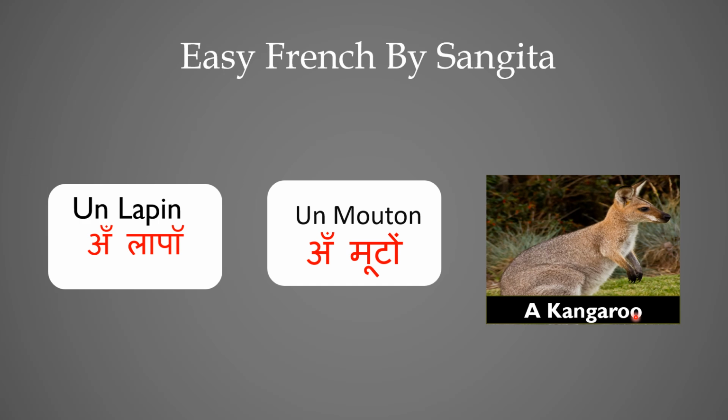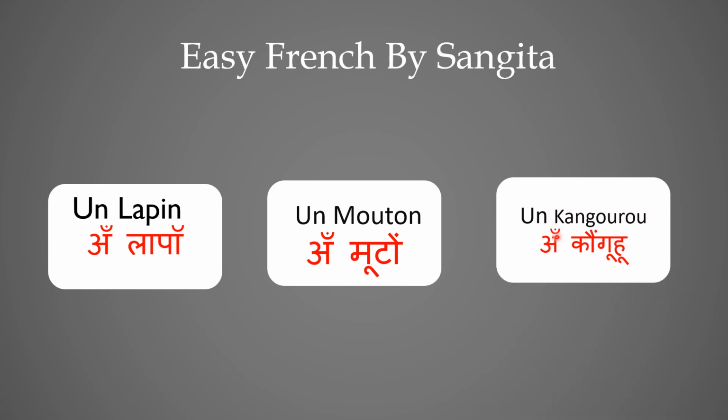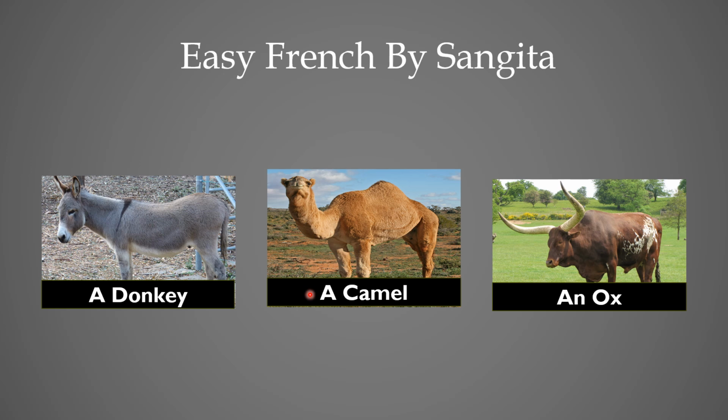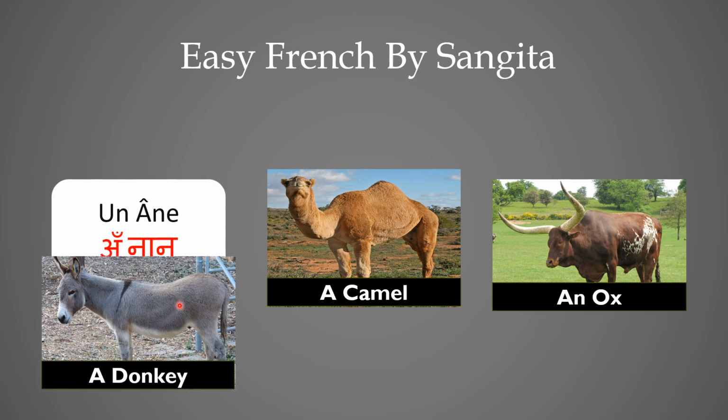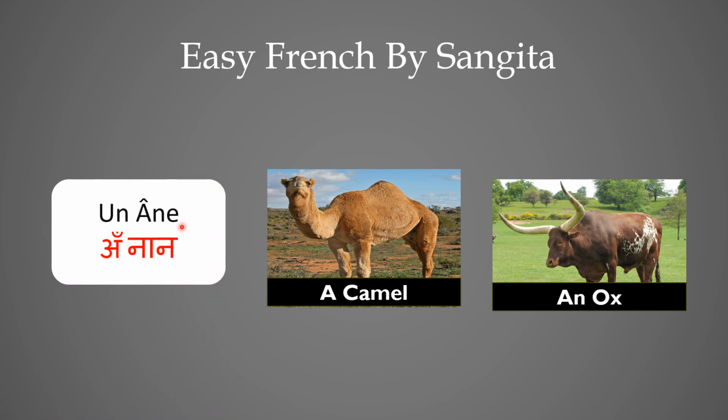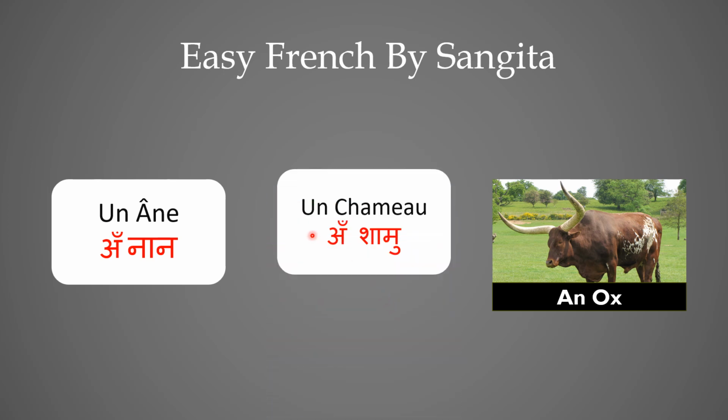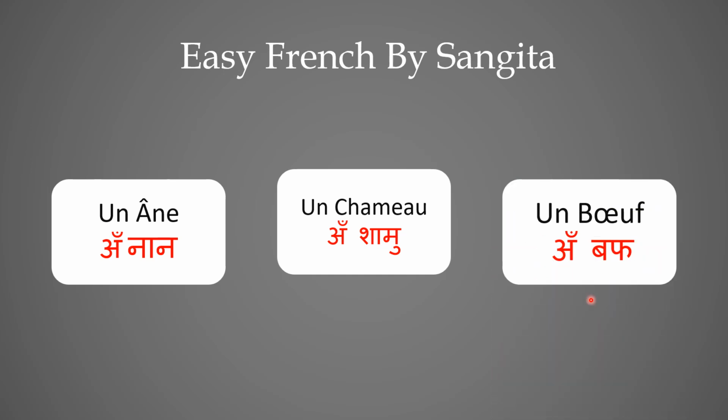A kangaroo in English will be a kangourou. Next is a donkey, un âne. A camel will be a chameau. An ox, un boeuf.